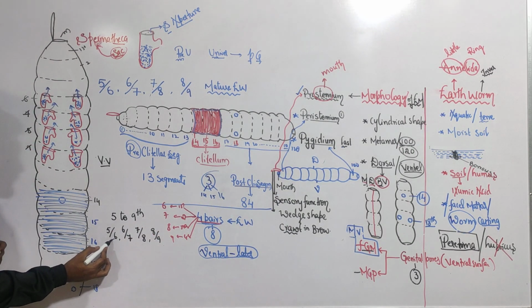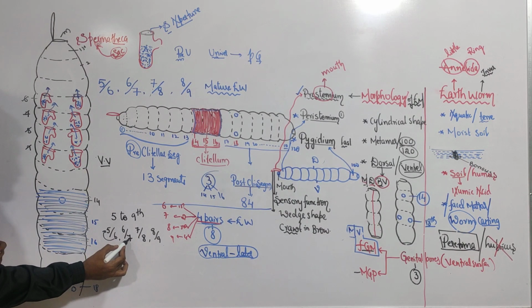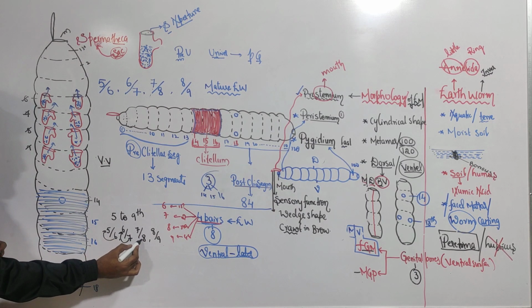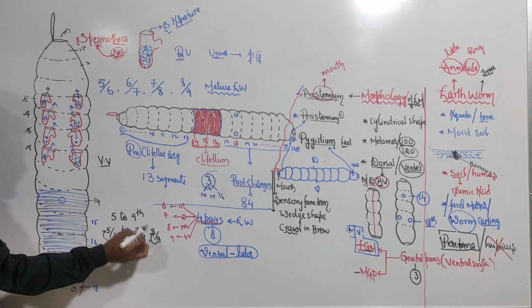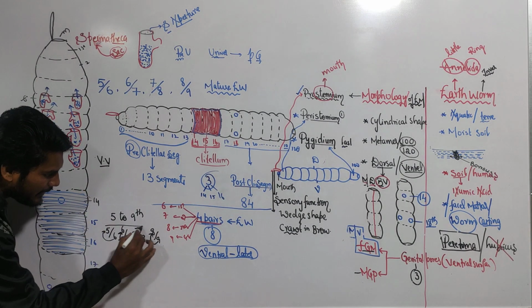6th segmental spermatheca is opening into 5th segment. 7th segmental spermatheca is opening into 6th segment. 8th segmental spermatheca is opening into 7th segment. 9th segmental spermatheca is opening into 8th segment. This is very, very important.